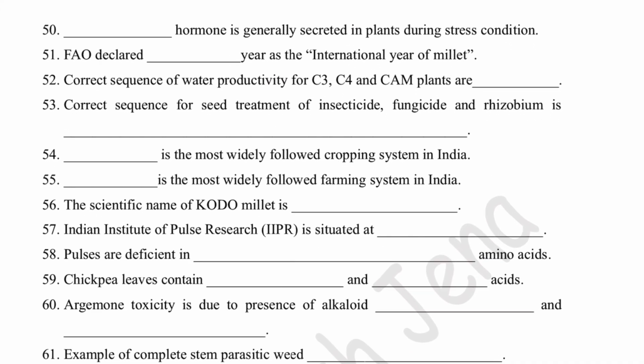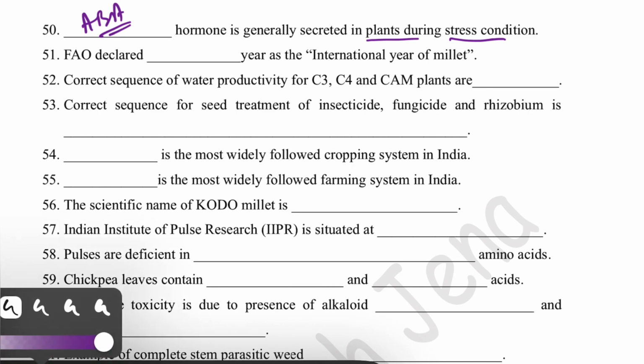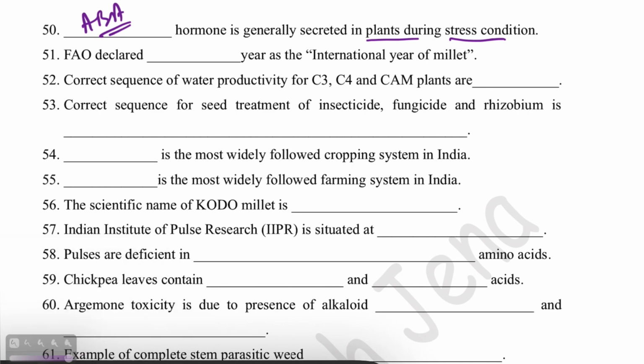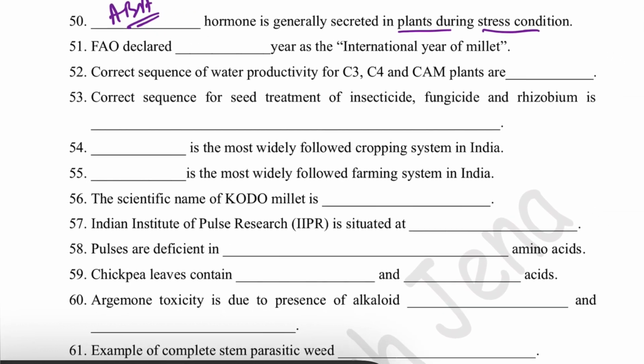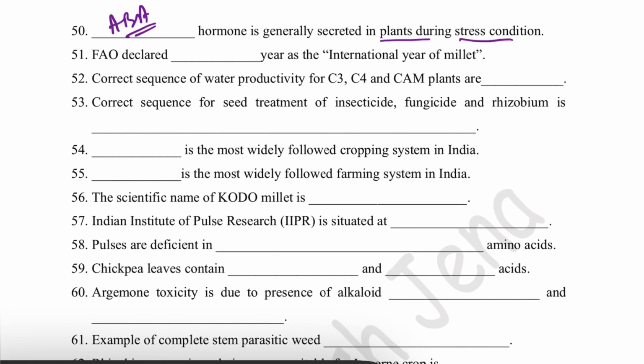Next one is dash hormone is generally secreted in plant during stress condition, that is abscisic acid. It is also called stress hormone. Then FAO declared dash year as the International Year of Millet, that is this year, actually 2023.